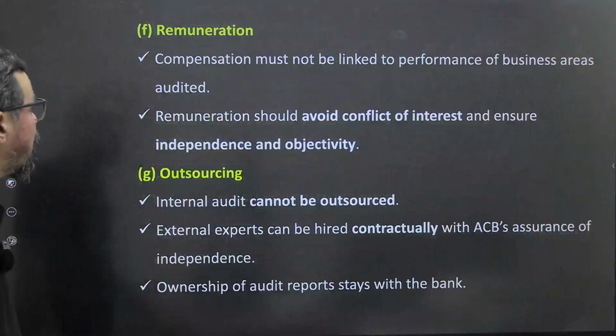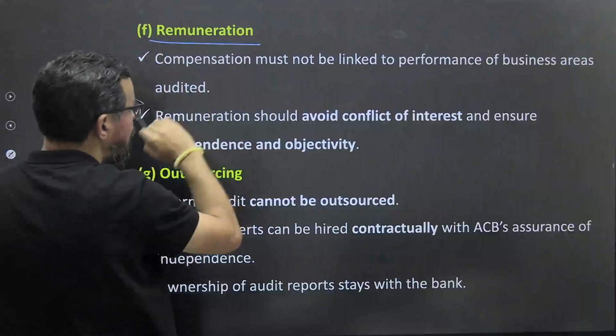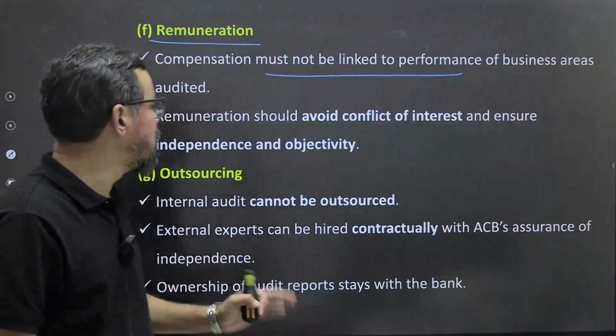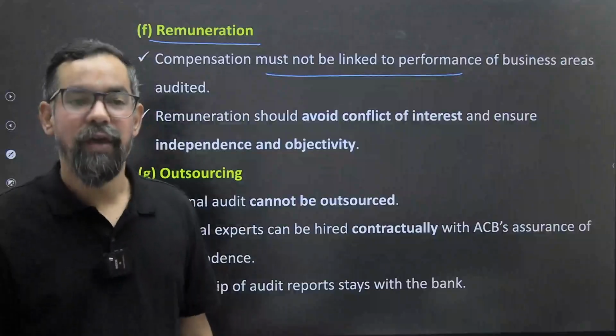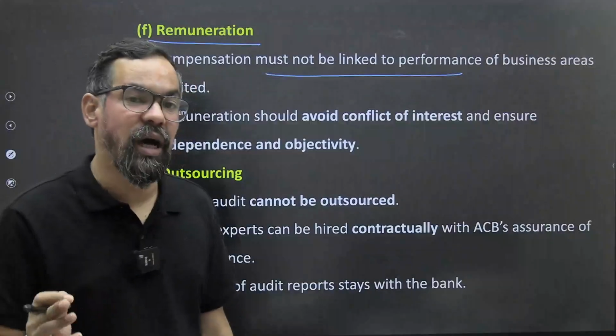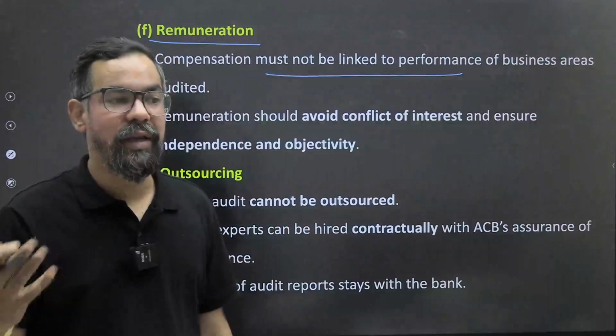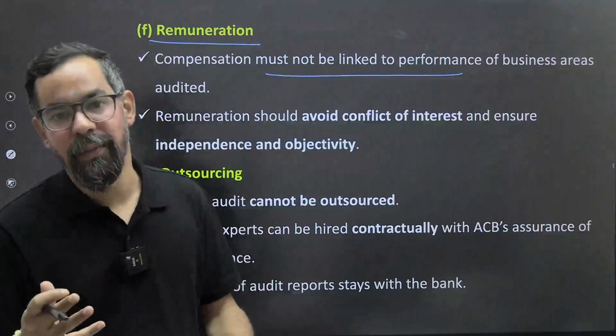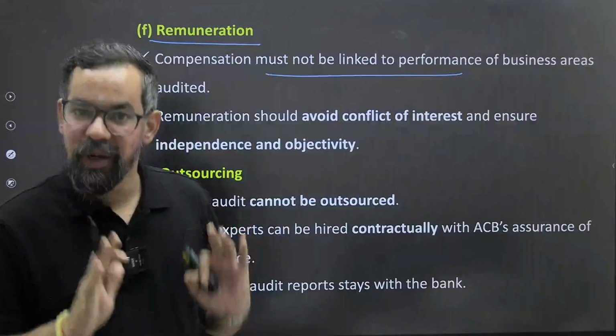All right. Remuneration: compensation must not be linked to the performance of business audit. See, if you link their remuneration with the business audit, how many audits they conduct, or how quickly they do them, there will be some personal interest in that.